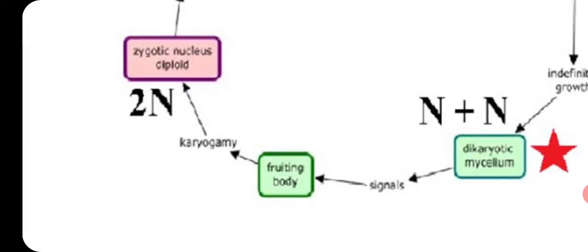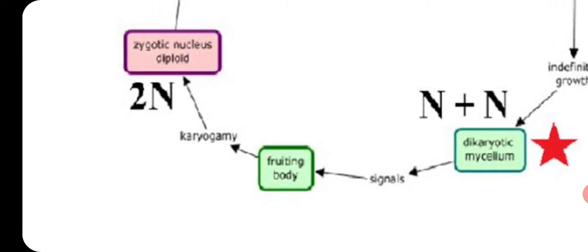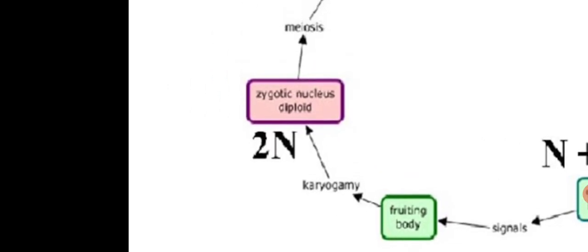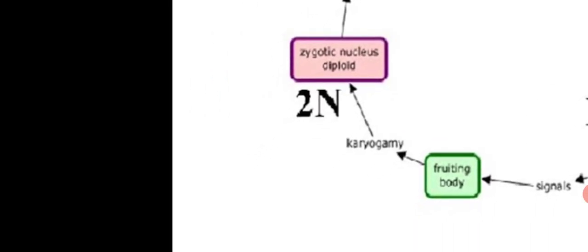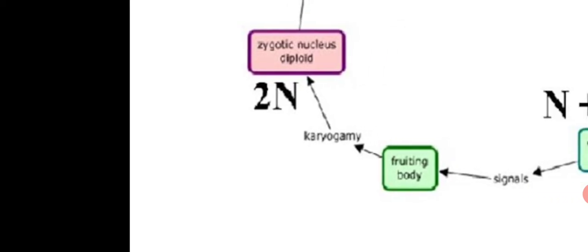Then dikaryotic mycelium here again, and we can see it fuses, and at the same time the fruiting body is developing. By using this dikaryotic mycelium itself, it is producing the fruiting body. The fruiting body develops from the dikaryotic hyphae. Okay, and after the formation of the dikaryotic fruiting body, here and there we can see karyogamy occurs.